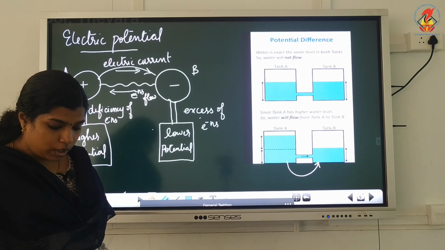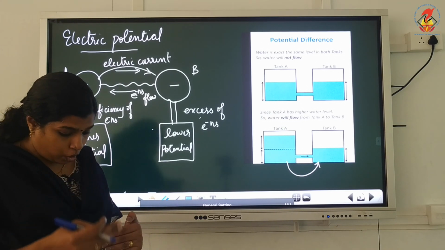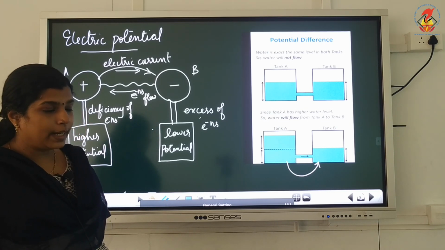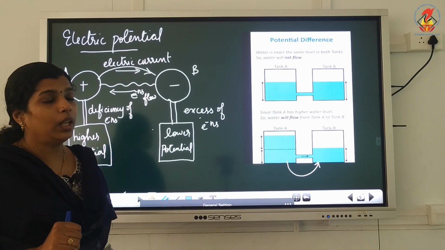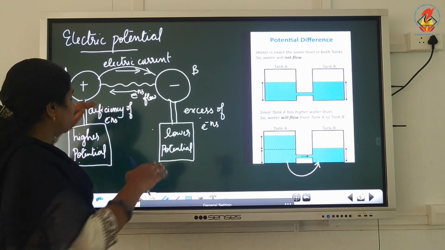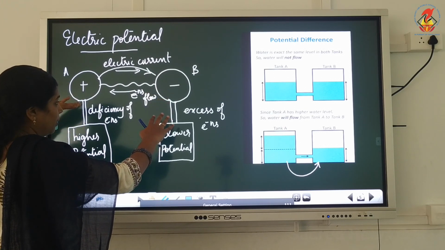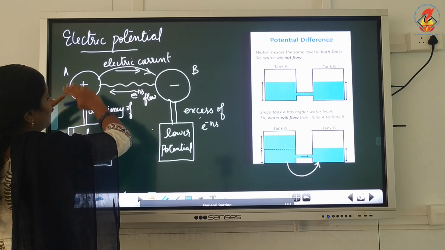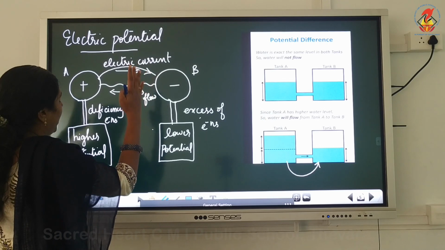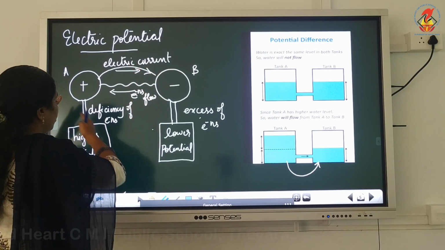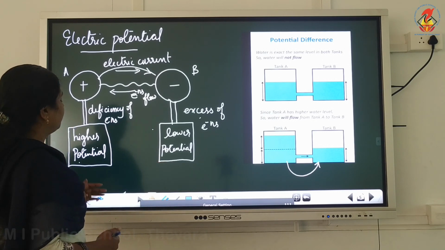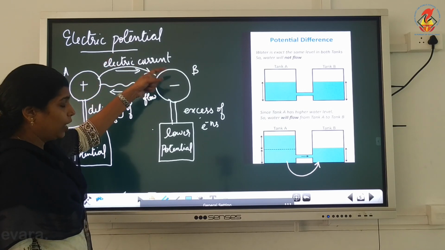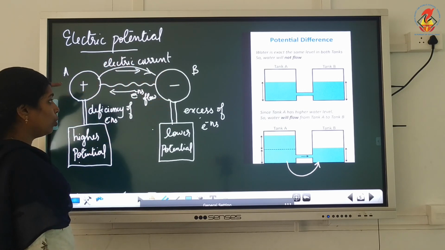The movement of electrons, or the flow of current, continues as long as there is a difference in potential between the two conductors. If there is a potential difference between these two conductors, then the current will flow from one sphere to another, or the electrons will flow from one sphere to another. Means, if there is a potential difference, then current will flow from A to B, or electrons will flow from B to A.